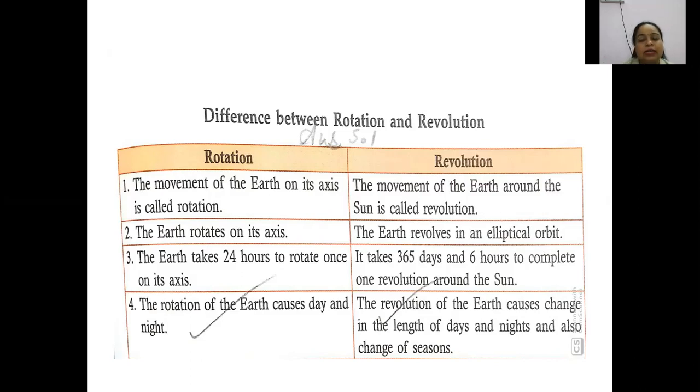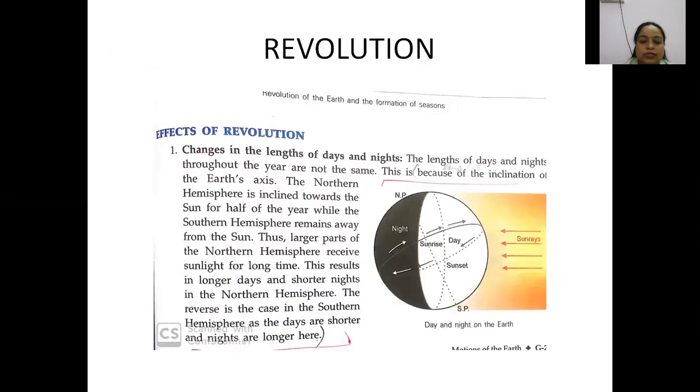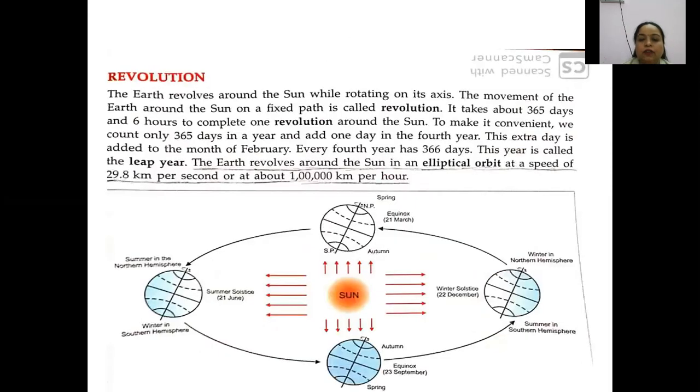So we have 4 seasons. We have the summer season, the winter season, the spring season, and the autumn season. Okay, children, so this is what the chapter is all about. These are the 4 seasons, which occur due to the changes in the position of the earth. The sun does not change its position. What changes? The earth moves. The sun remains the same. So this is what the chapter is all about.